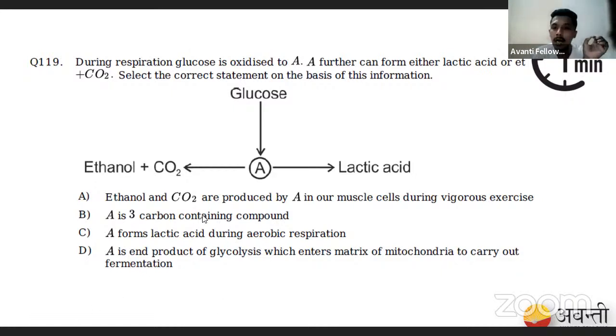Look at the next option: A is a 3-carbon containing compound. Now you will agree with me that B is the right option. See the third option: A forms lactic acid during aerobic respiration. No, right? A forms lactic acid during anaerobic respiration, when our muscle cells do not get sufficient oxygen. Your fourth option: A is the end product of glycolysis, which enters the matrix of mitochondria to carry out fermentation. It enters the mitochondrial matrix to carry out the Krebs cycle, not fermentation. Did you understand this question, students?